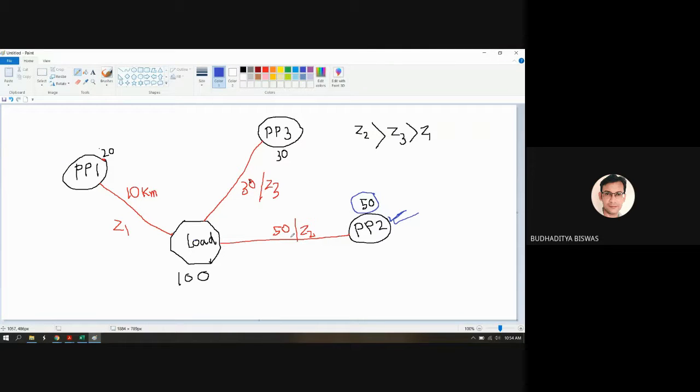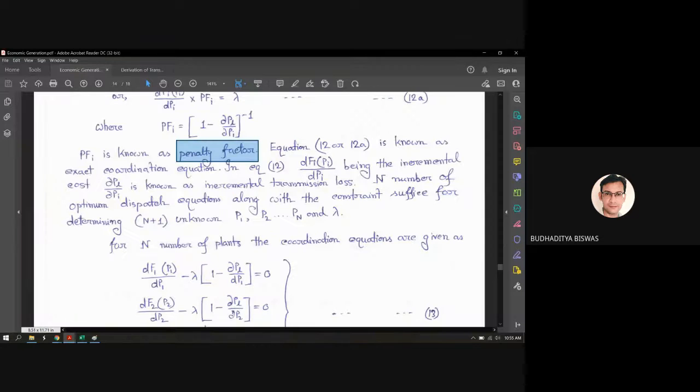Penalty means, suppose I need to give you 100 rupees, but during my travel to you, I need to spend 10 rupees. You will not compensate that 10 rupees; you just receive 100 rupees from me. So I have to bear 110 rupees: 10 rupees for the cost of transportation, and 100 rupees to give you. That extra 10 rupees is called the penalty in terms of generation. That's why the term associated here is penalty factor.